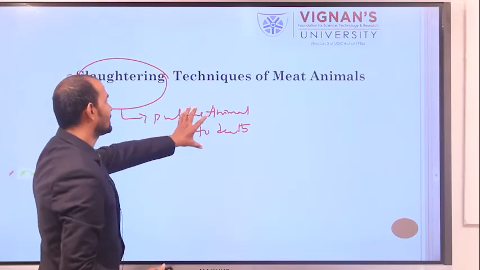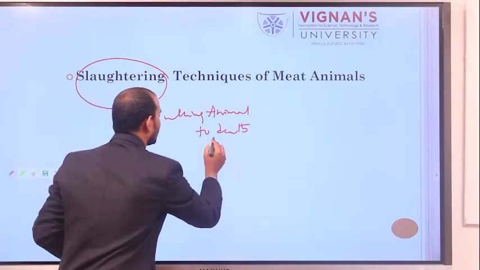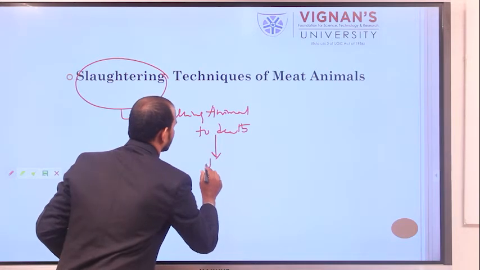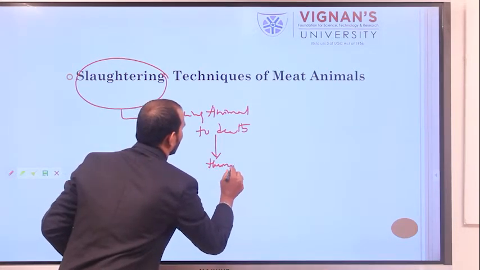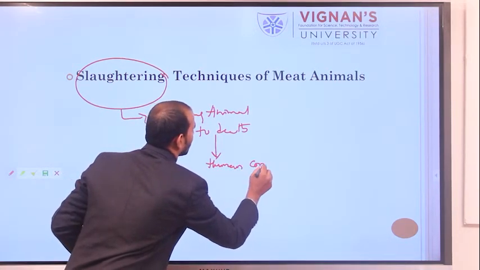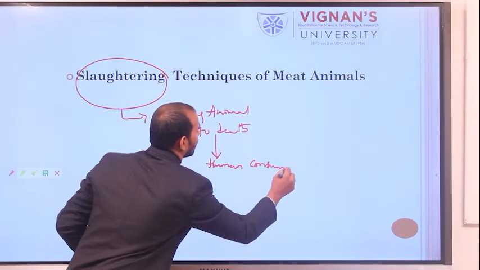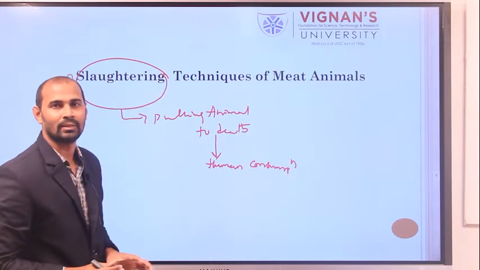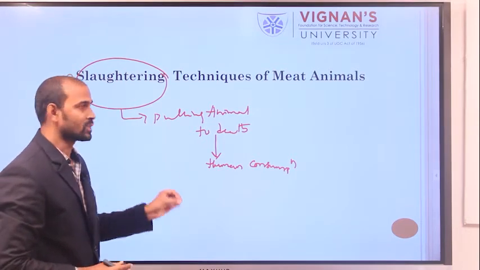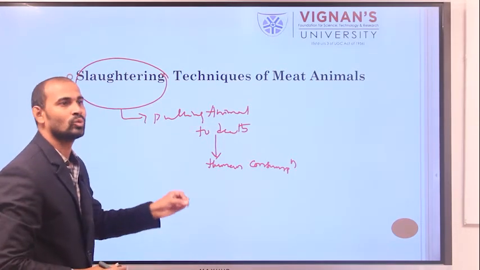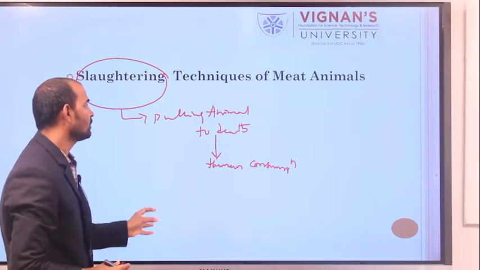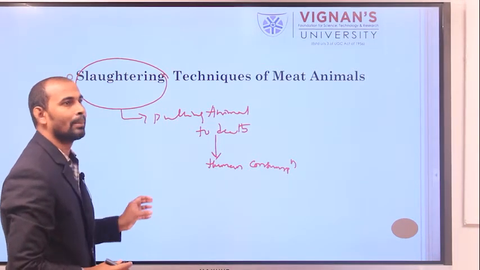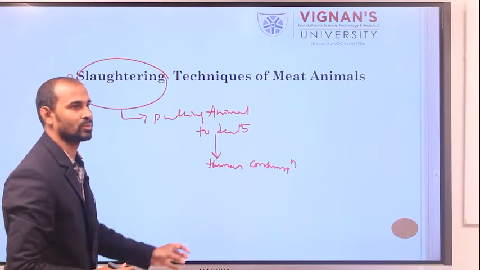After death, the dead animal is prepared for human consumption. This is the actual definition of slaughtering. It is a process of putting the animal to death. Thereafter, the dead animal is prepared for human consumption.